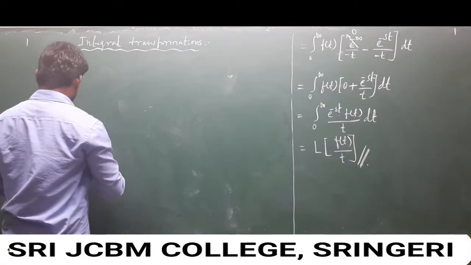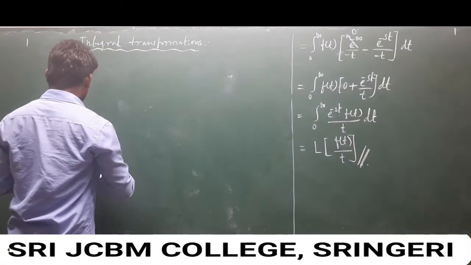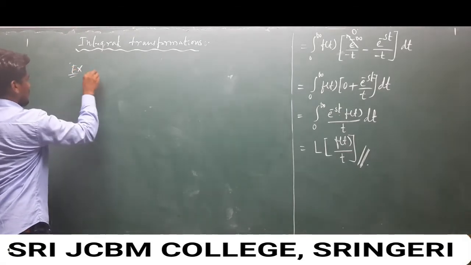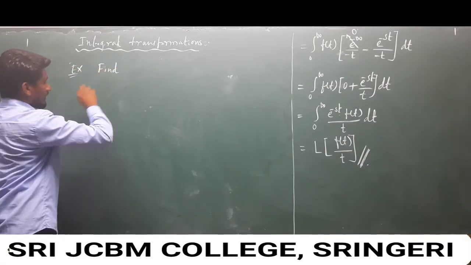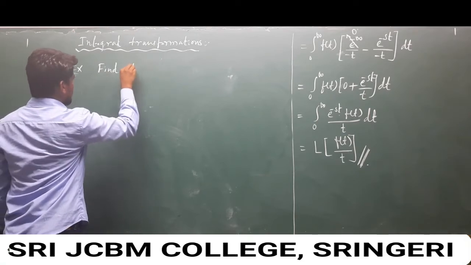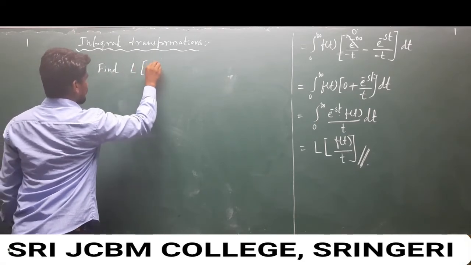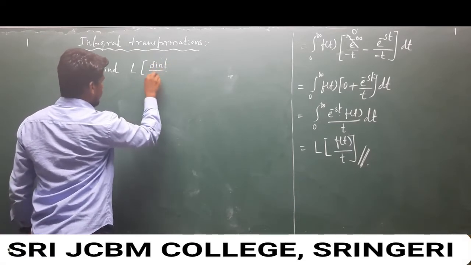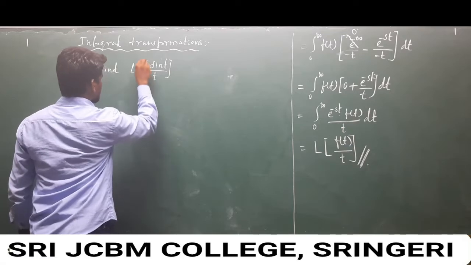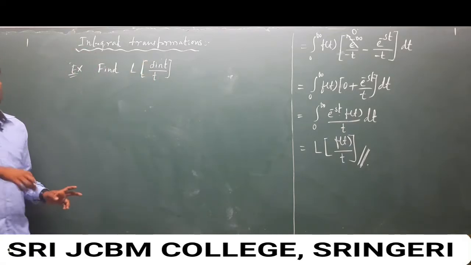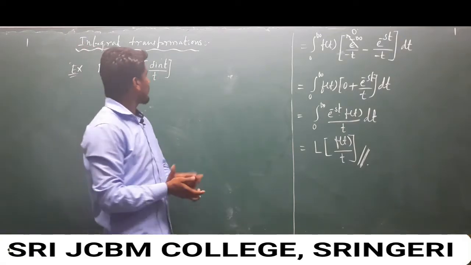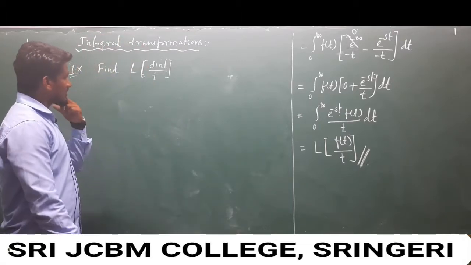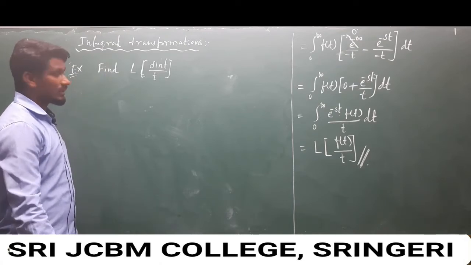Find Laplace transform of sin t over t. So if you know the condition of integral transformation, we can easily solve. Just remember the condition of integral transformation.